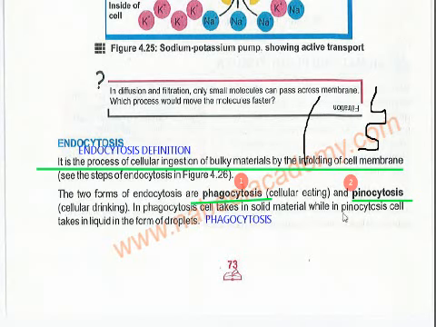The cell takes in solid material, while in pinocytosis, this is the definition of pinocytosis. In case of pinocytosis, the cell takes in the liquid form of droplets.